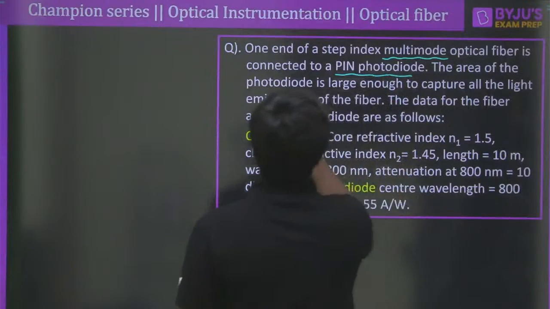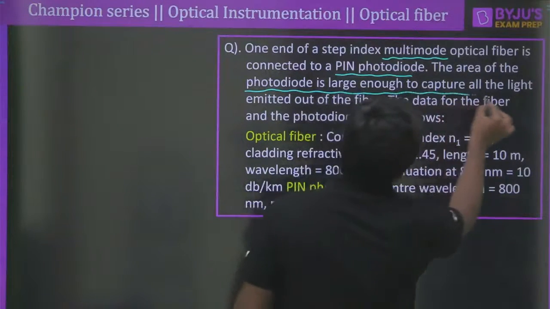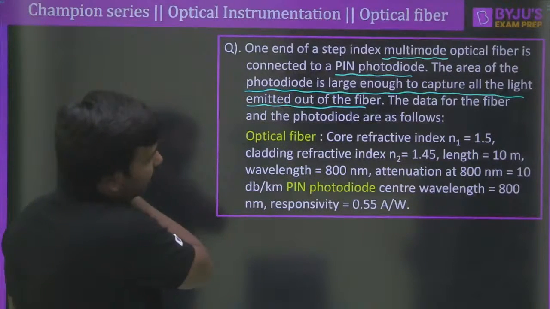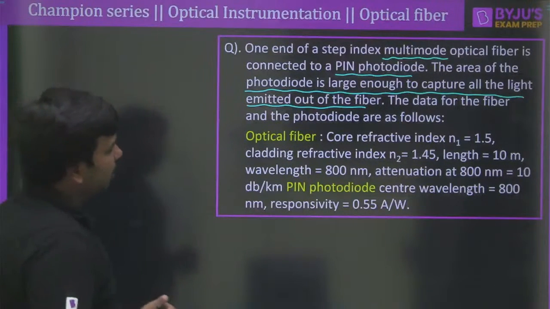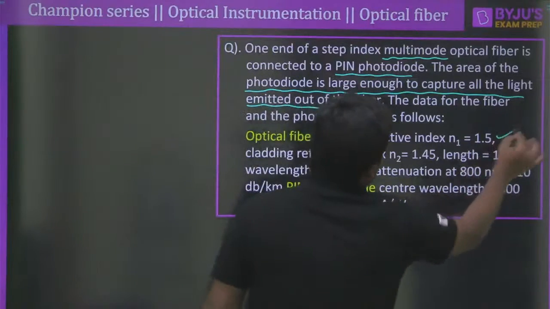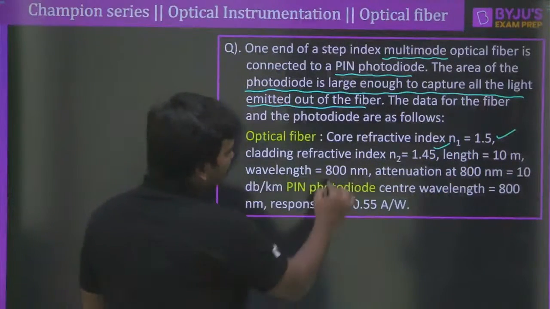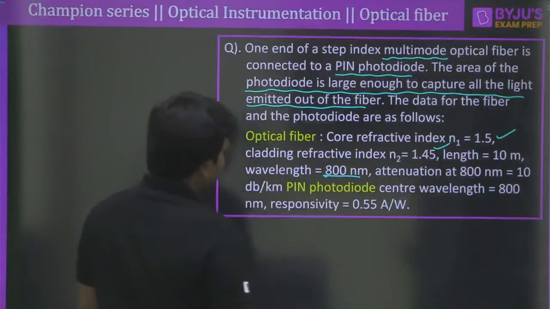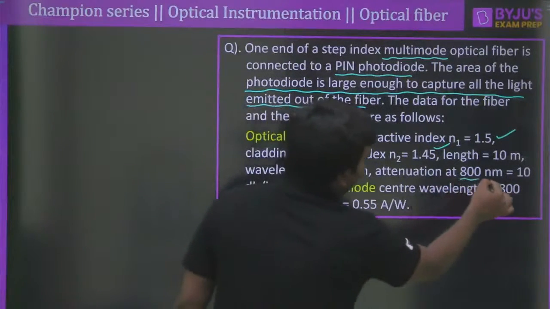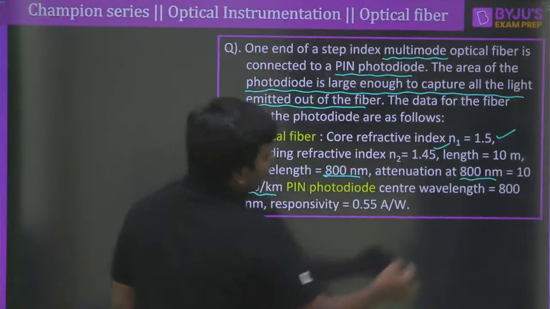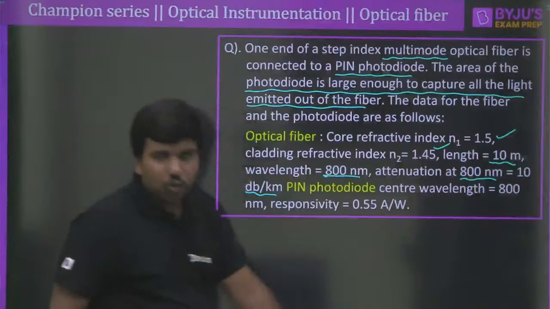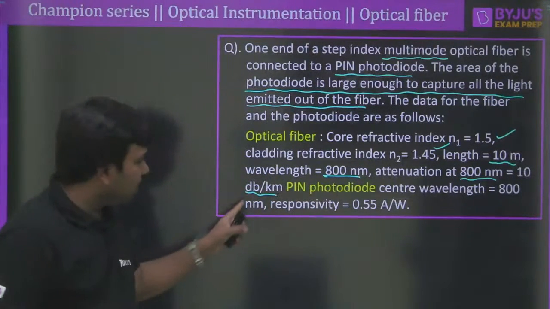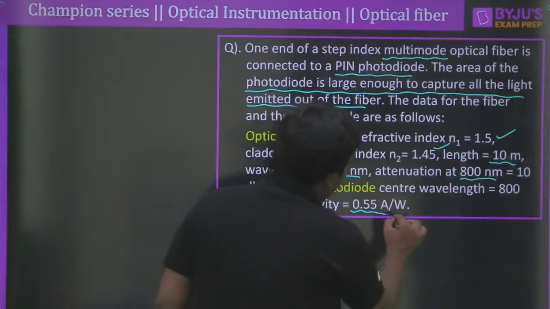Optical fiber is connected to a pin photodiode. Good, very good. The area of the photodiode is large enough to capture all the light emitted out of the fiber. Excellent. So the data for the fiber and the photodiode is as follows. The core refractive index is given, cladding refractive index is given, and the wavelength is also mentioned. Good. So attenuation at 800 nanometer, that means at this wavelength it is equal to 10 dB per kilometer. However, the length of the fiber is very low, just 10 meters. The pin photodiode has, at the same wavelength of 800 nanometer, a responsivity of 0.55 ampere per watt.